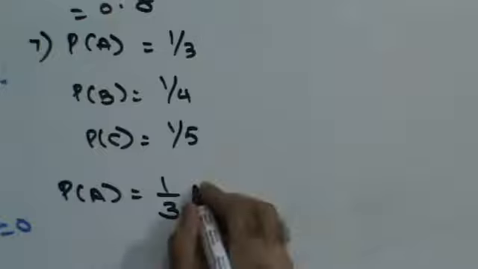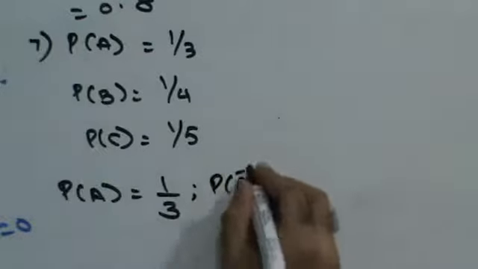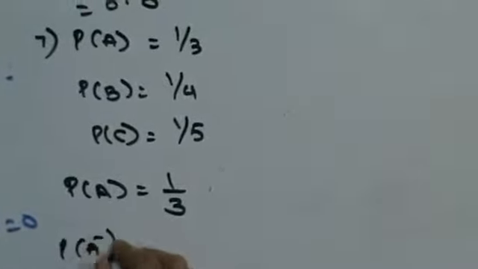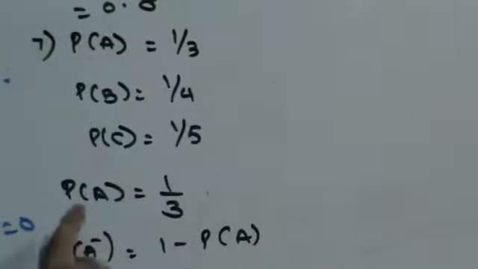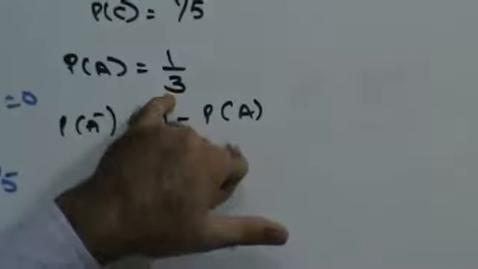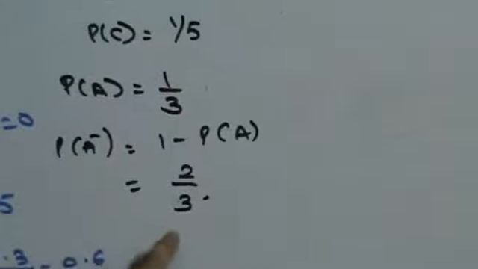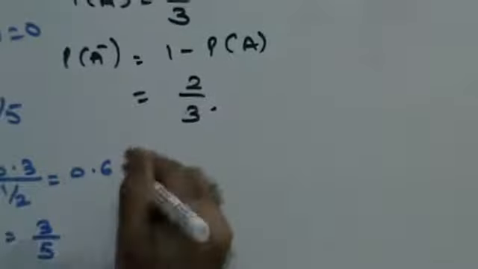Probability of A is 1 by 3. So probability of A complement is nothing but 1 minus probability of A. So 1 minus 1 by 3, that is 2 by 3. So probability that A solves the problem is 1 by 3. So probability that he does not solve the problem is 2 by 3. Fine, do we get this thing clear?